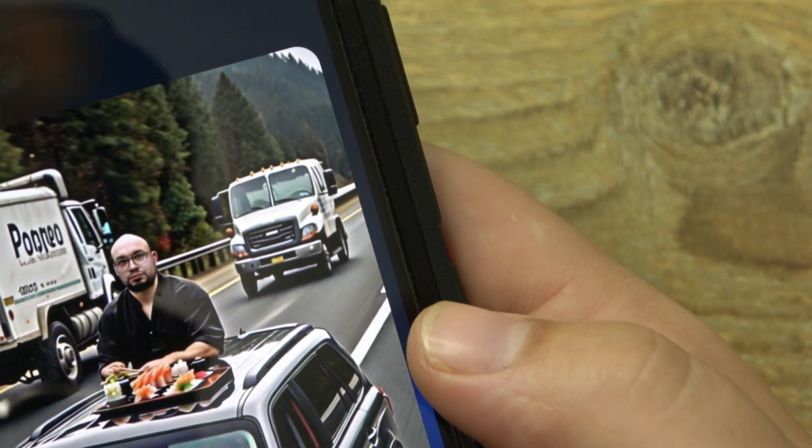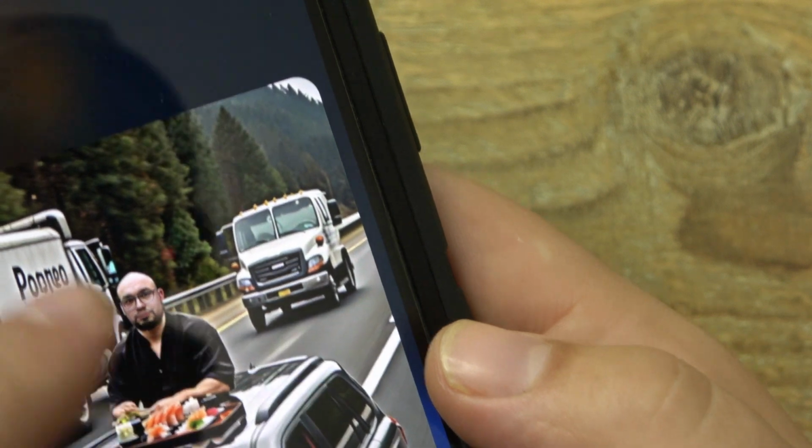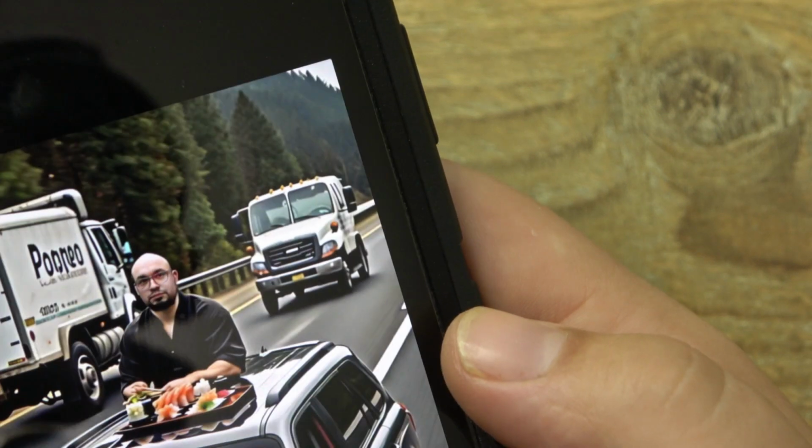Yeah, that's not a propane truck, really. It kind of says "Propagni," whatever that says. I don't know, this is kind of way off. I'm sitting through the sunroof.